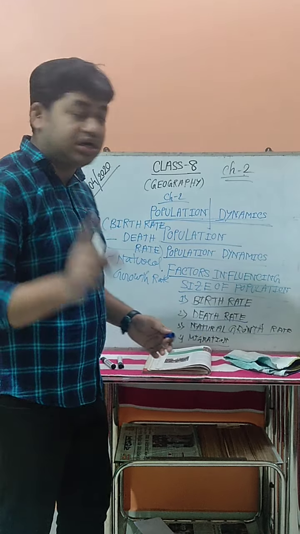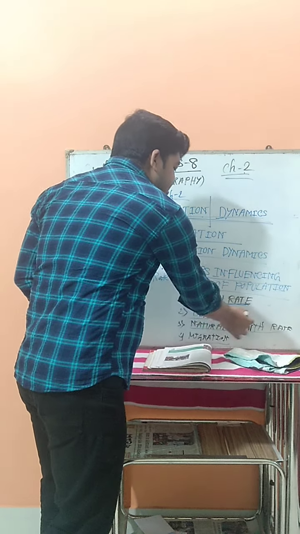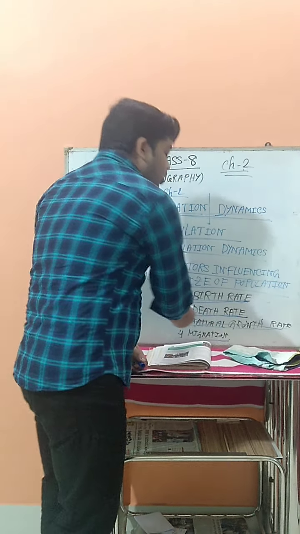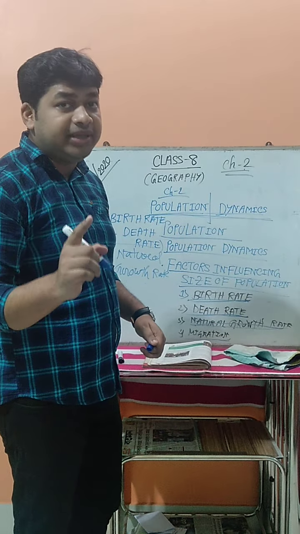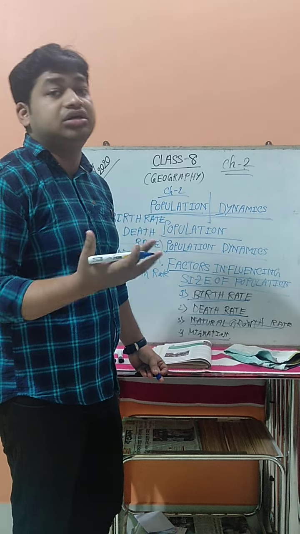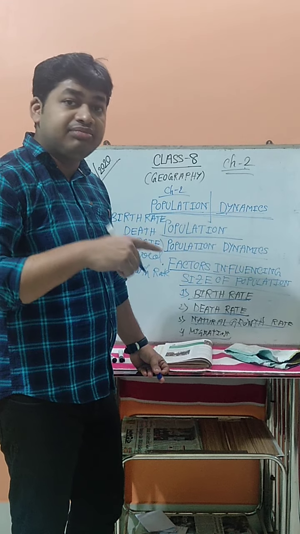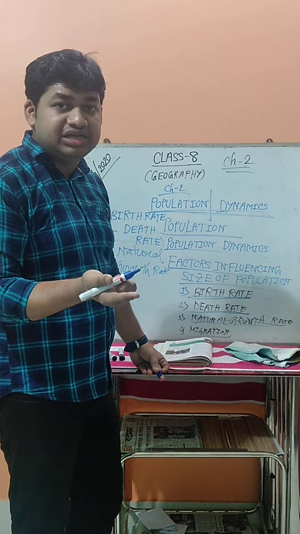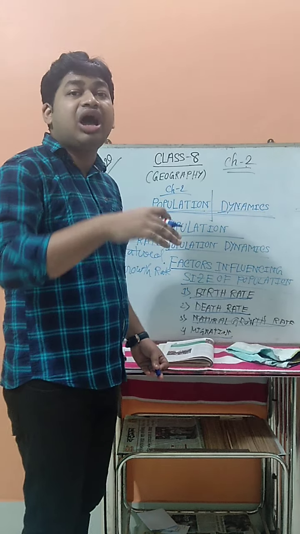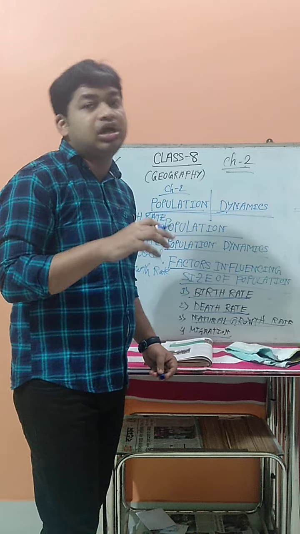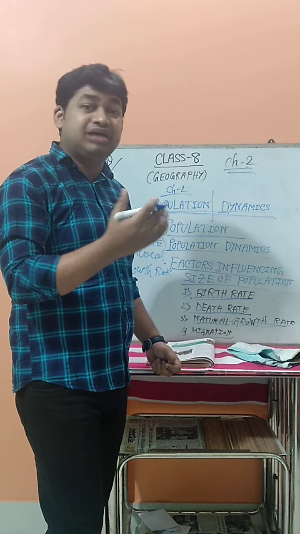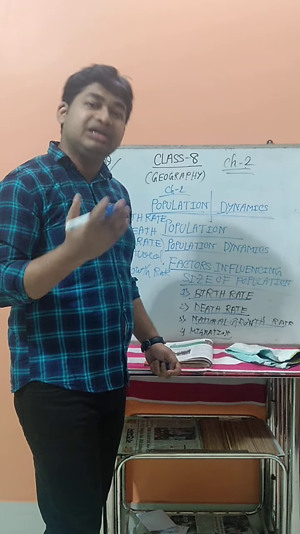So what are the 4 factors? First is the birth rate, second is the death rate, third is the natural growth rate, and fourth is migration. Birth rate means how many children are born in a particular year per 1,000 people. If the birth rate increases, population will increase. If the birth rate decreases, population will decrease. Death rate means how many people have died in that particular region. If the death rate increases, population will decrease. If the death rate decreases, population increases.